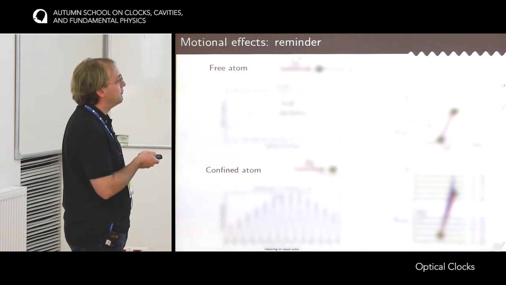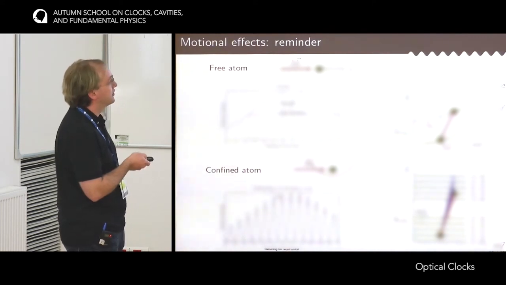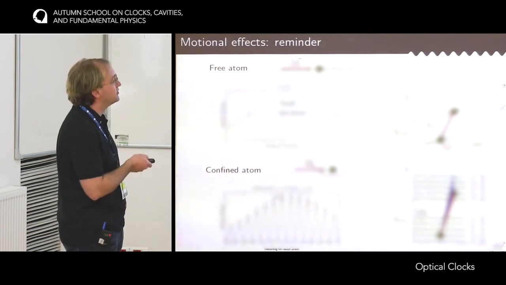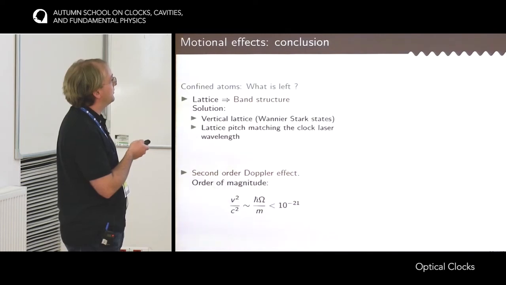But now, if the momentum acquired by the atoms under the absorption of the clock laser is exactly the pitch of the lattice, then you don't move in the band, and so you have no effect due to the band structure.